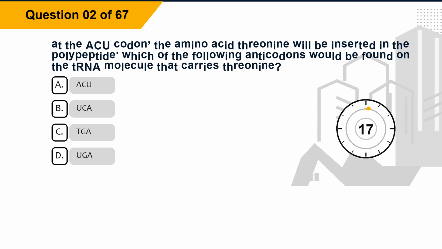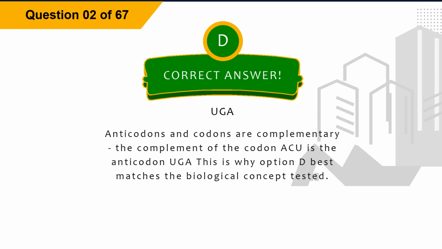Question 2. At the ACU codon, the amino acid threonine will be inserted in the polypeptide. Which of the following anticodons would be found on the tRNA molecule that carries threonine? Option A, ACU. Option B, UCA. Option C, TGA. Option D, UGA. The correct answer is option D, UGA.